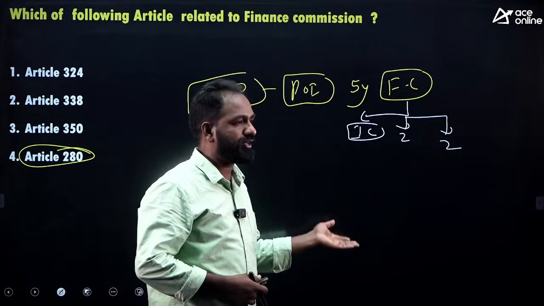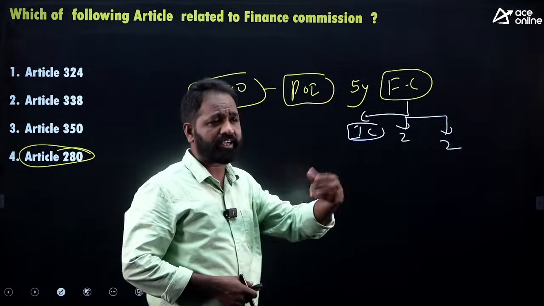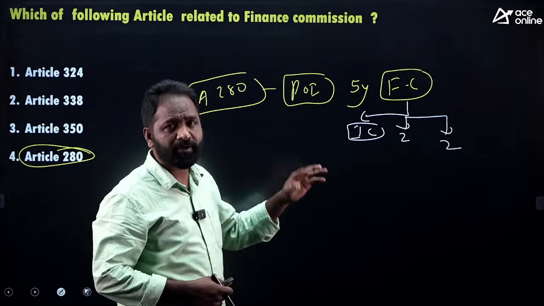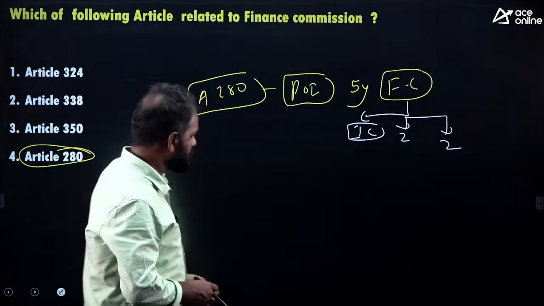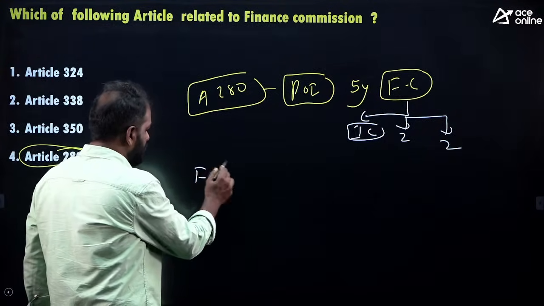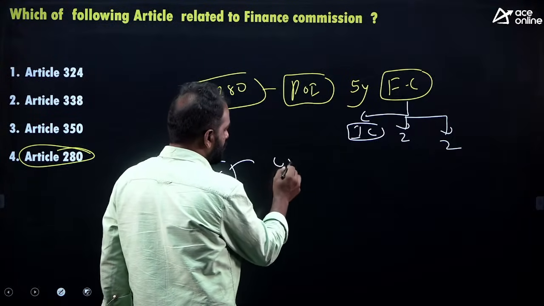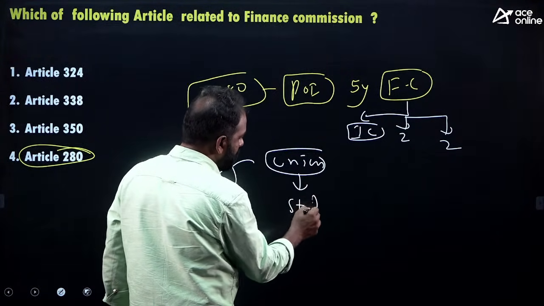The chairman should usually have an idea about public affairs. The remaining 4 members should be experts in financial matters. So usually 5 members will be there in the Finance Commission appointed by the President of India every 5 years. So what is the role of the Finance Commission, sir? This Finance Commission will give recommendations. What kind of recommendations? How the union government will give funds to state governments.